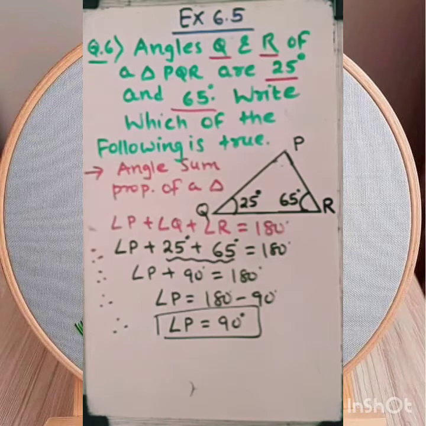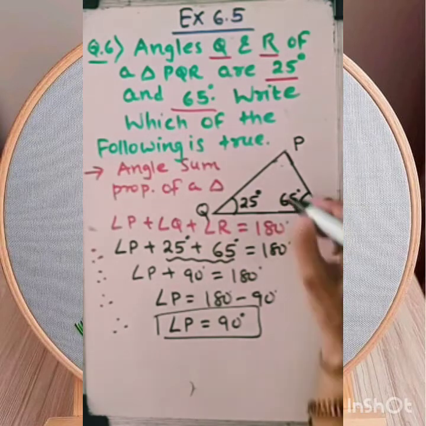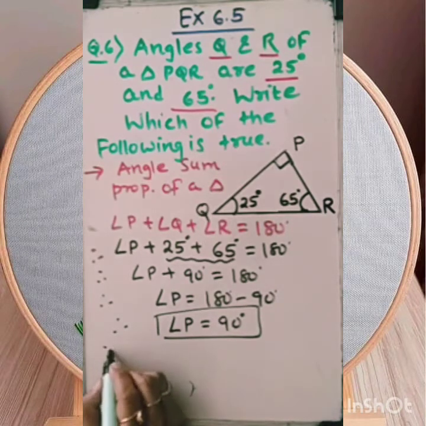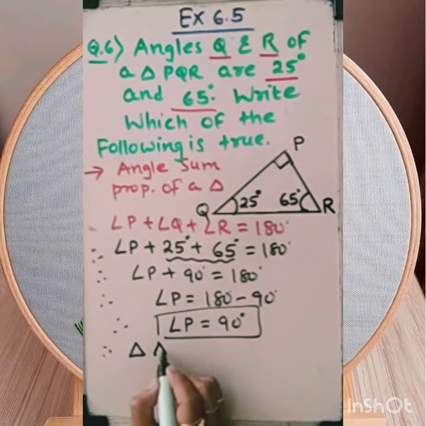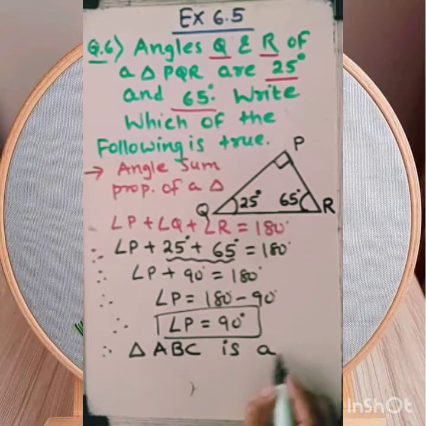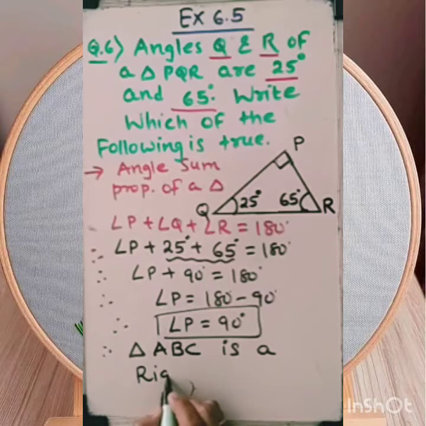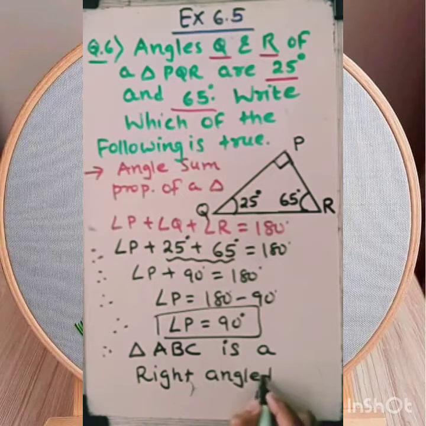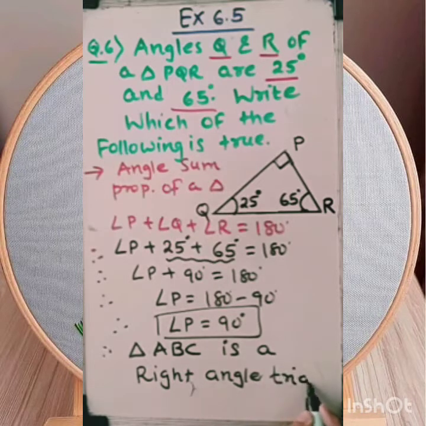Got it? So it means this angle is 90 degree, means this is a right angle triangle. After finding the value of angle P, we can come to the conclusion the triangle is a right angle triangle. Now, there are three conditions we are given.